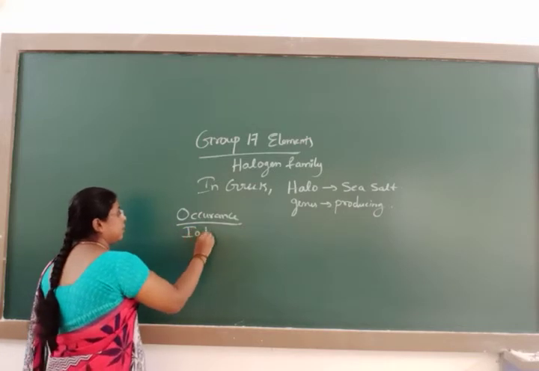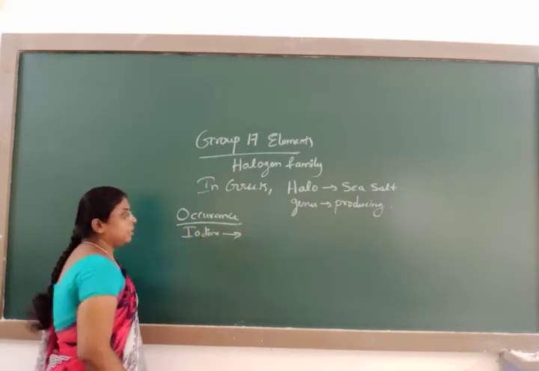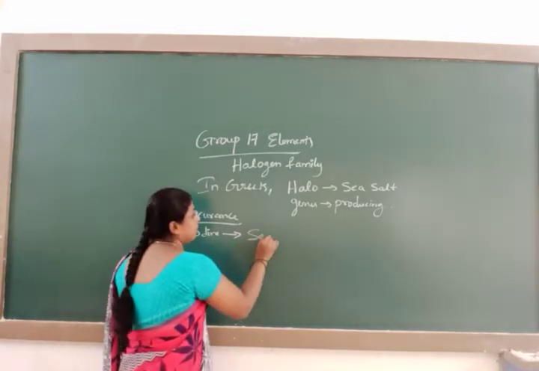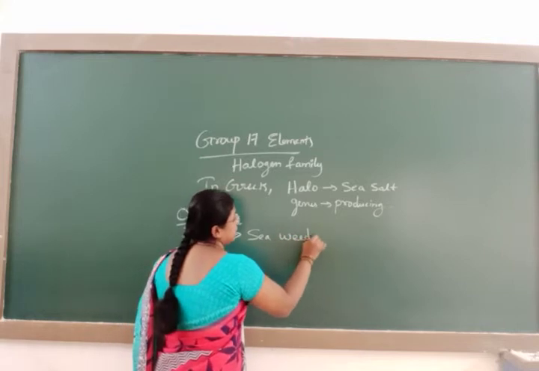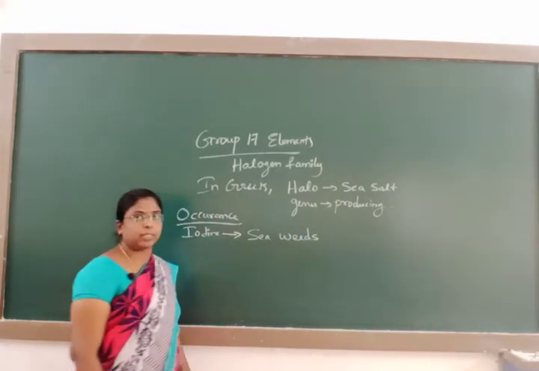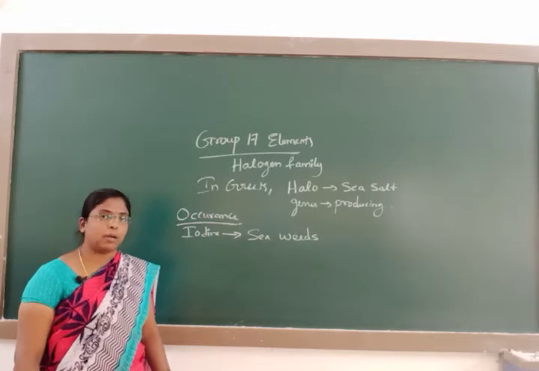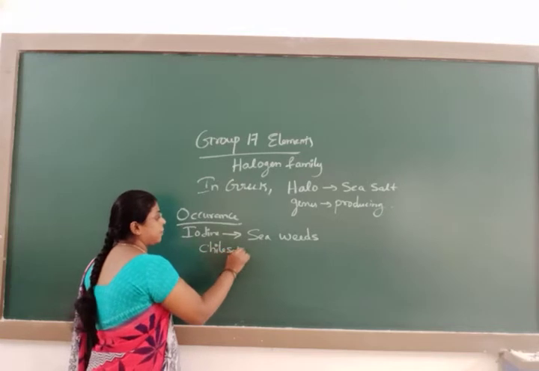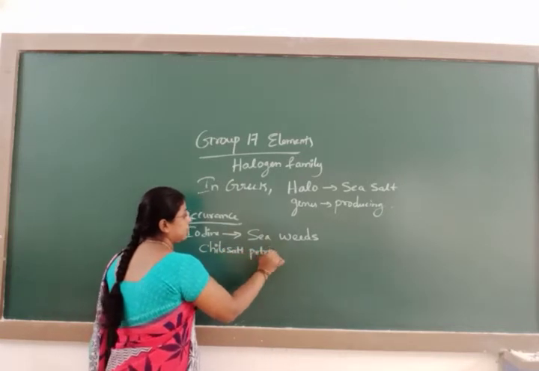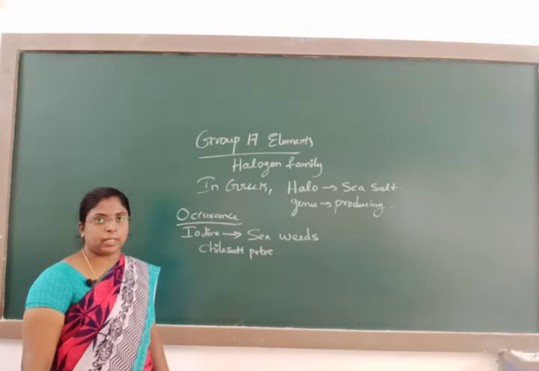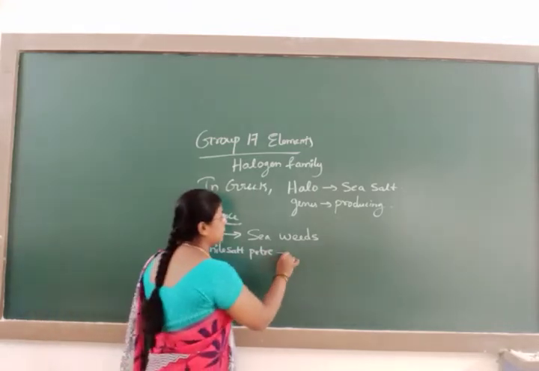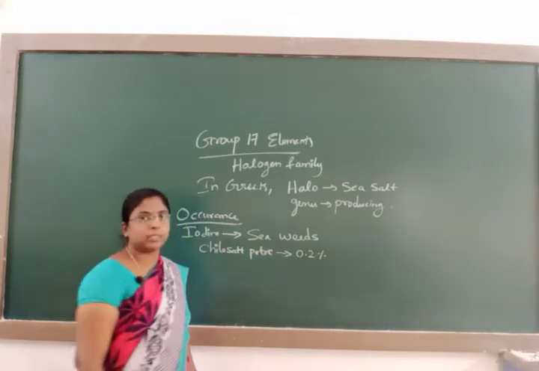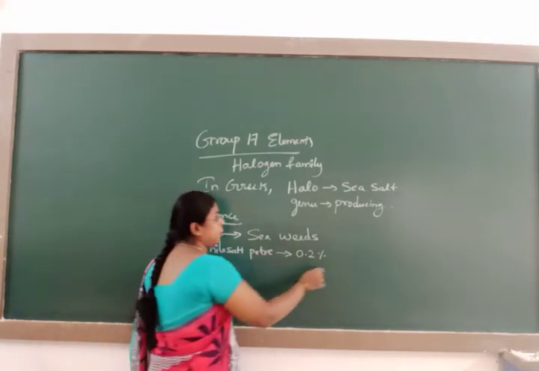Iodine is present in the sea in the form of seaweeds. Unwanted plants which grow in the sea are known as seaweeds. Seaweeds contain iodine in small amounts. Iodine is also present in Chile saltpetre. While extracting Chile saltpetre, we get iodine, about 0.2% of iodine present in the form of sodium iodate.